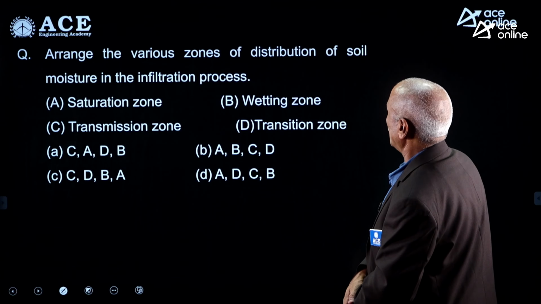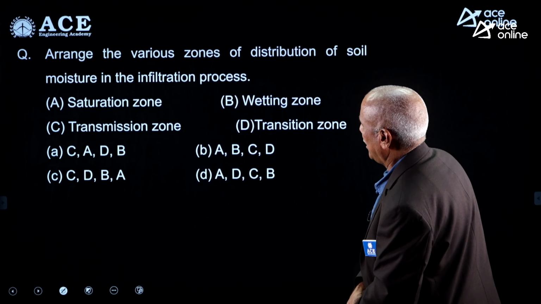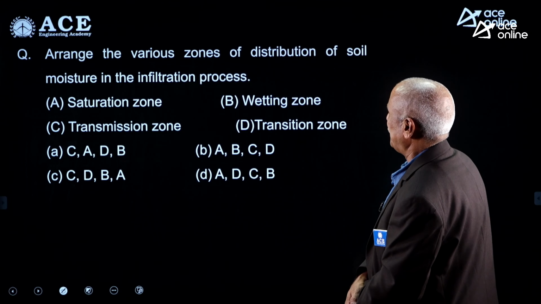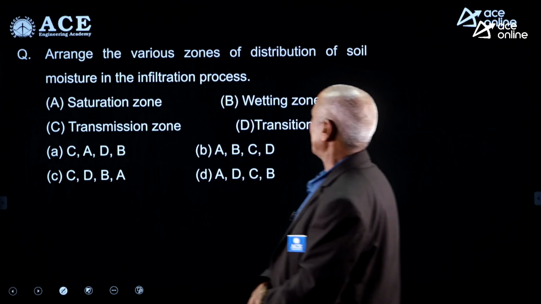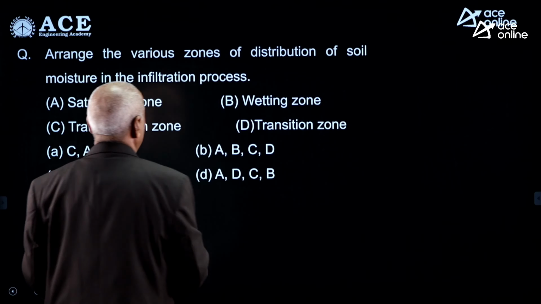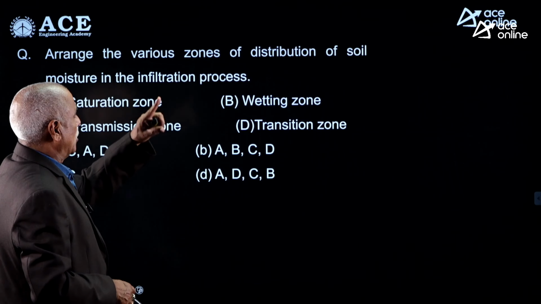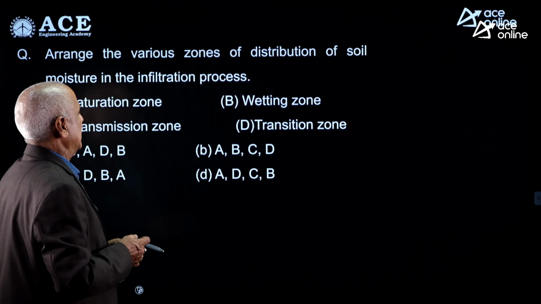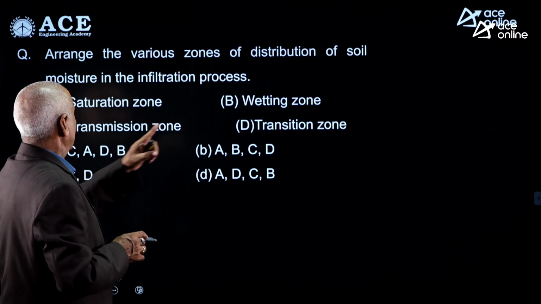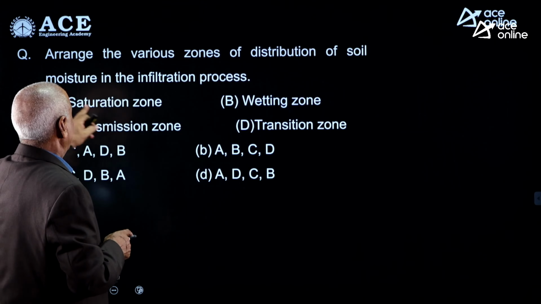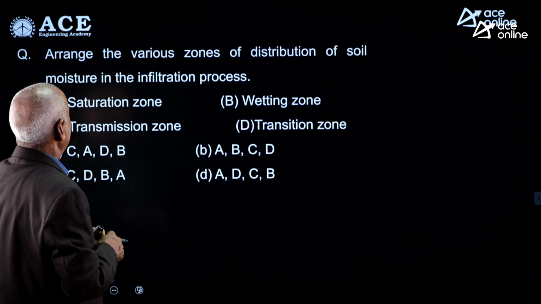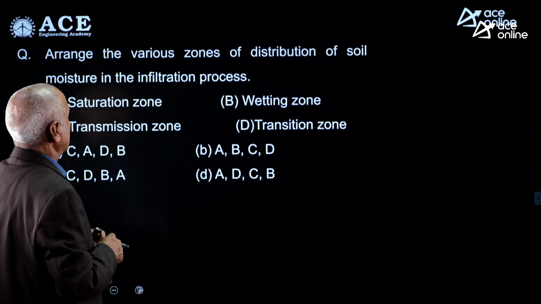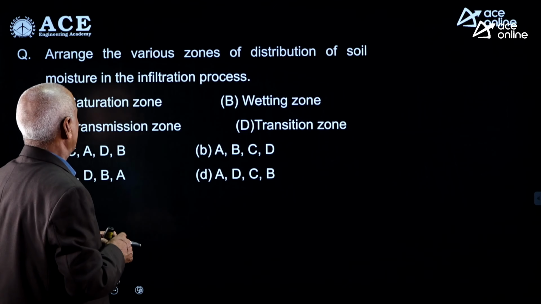Arrange the various zones of distribution of the soil moisture in the infiltration process. Various zones of distribution of the soil moisture. First, we know it is the wetting zone, A saturation zone, B wetting zone, C transmission zone, D transition zone.